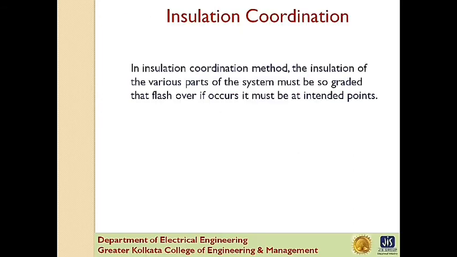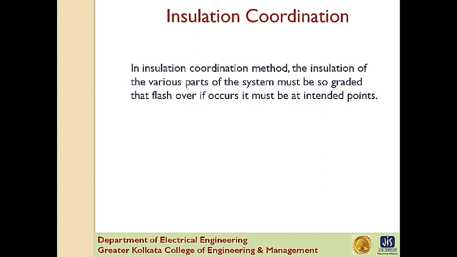Now insulation coordination in power system. Insulation coordination in power system was introduced to arrange the electrical insulation level of different components in the electrical power system, including transmission network, in such a manner that the failure of insulator, if occurs, confines to the place where it would result in the least damage of the system, easy to repair and replace, and the result is least disturbance to the power supply.